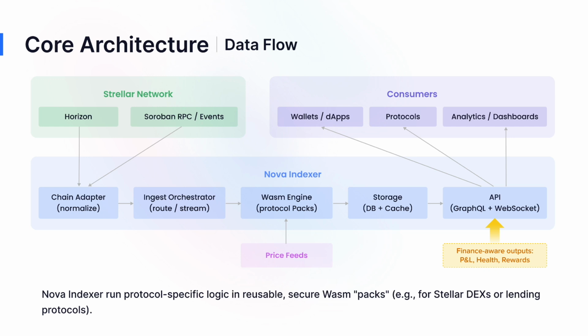Finally, consumers like wallets, protocols, or analytics dashboards access it via GraphQL or WebSocket APIs, enriched with price feeds for accurate insights like P&L and health metrics. This flow ensures sub-second real-time updates, making Nova reliable and efficient for Stellar's high-throughput environment.